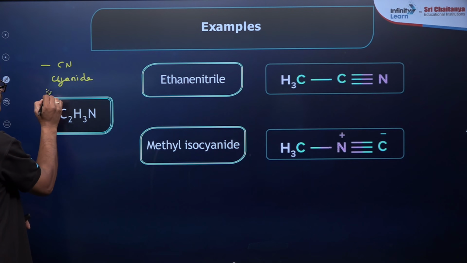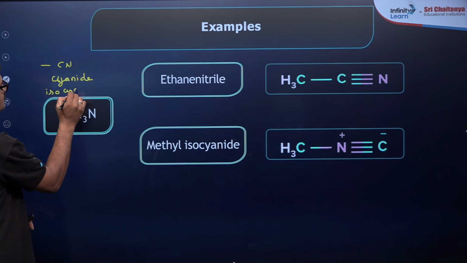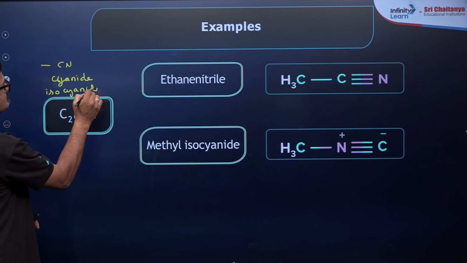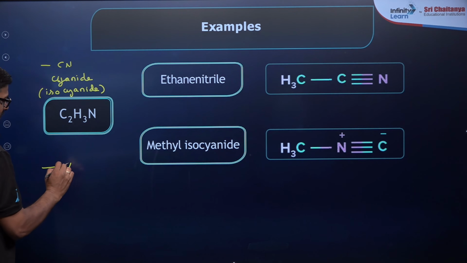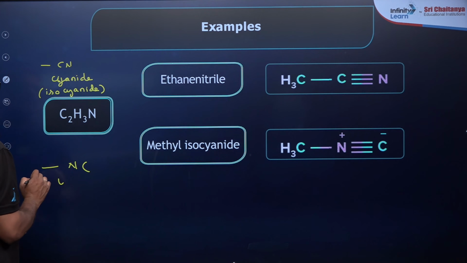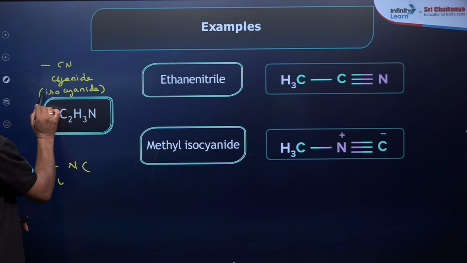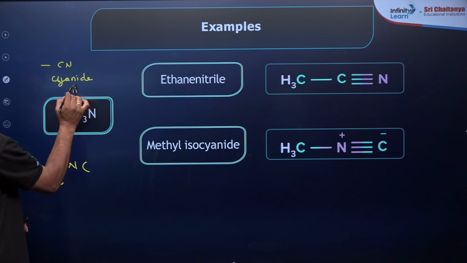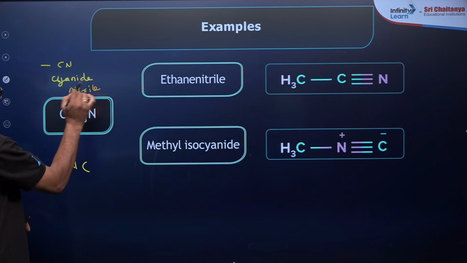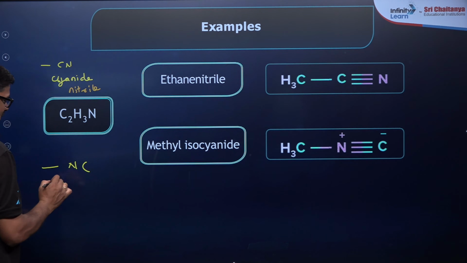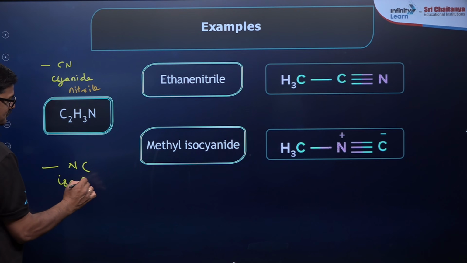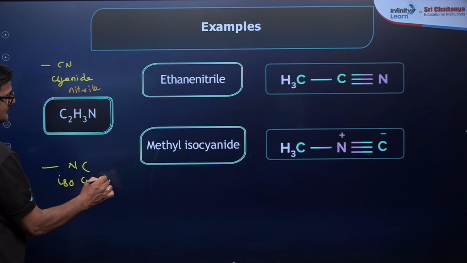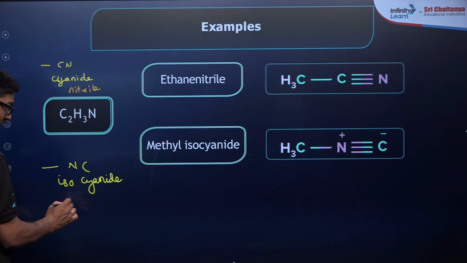This is called isocyanide. And it is said to be isocyanide. जब आपको nitrile बोलते हैं, this is also said to be nitrile. Whenever NC you say isocyanide, is also said to be isonitrile.